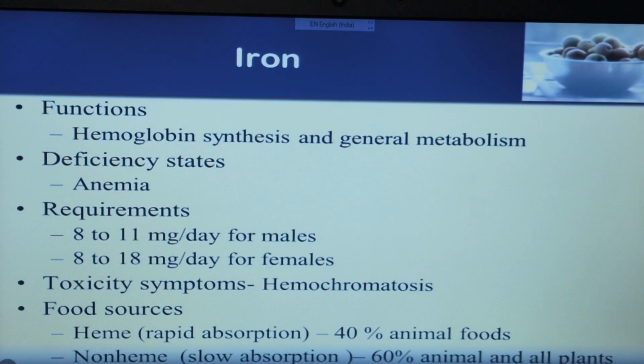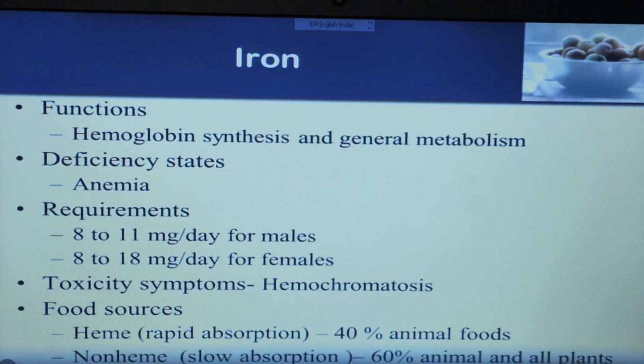Means the amount of blood or hemoglobin will be low, because if iron is not present in the body, then there is no formation of hemoglobin, and that is known as anemia.